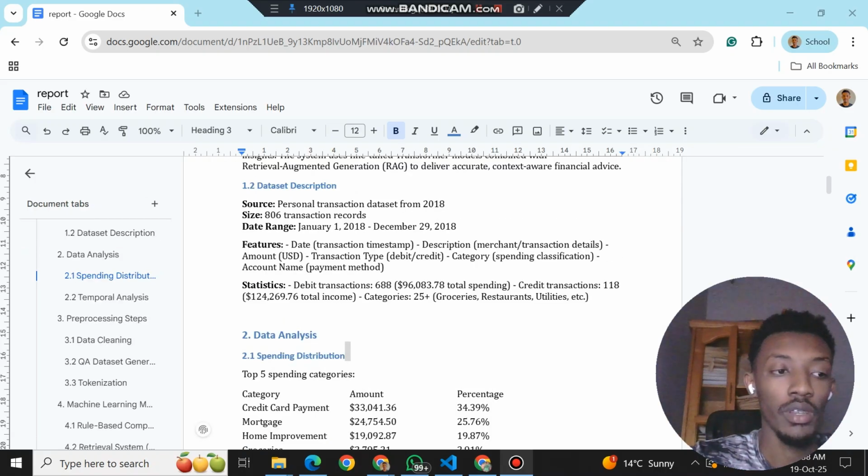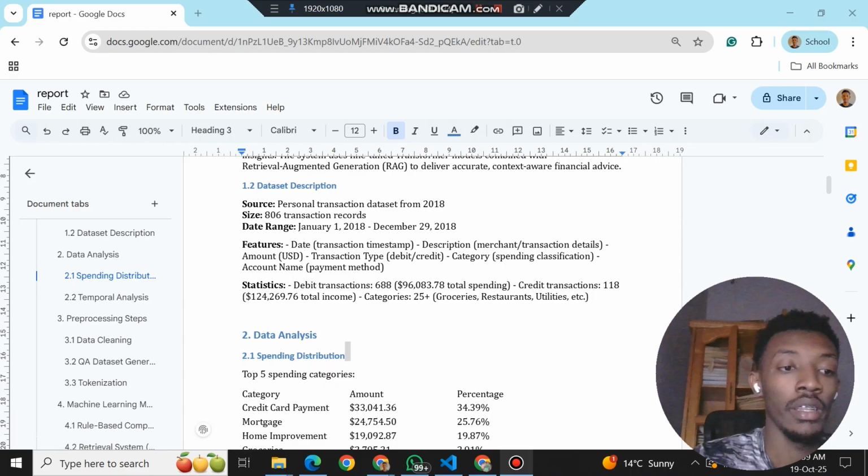I built it using three main things. First, I fine-tuned Google's Flan-T5 model, a language model that can understand and generate human-like text, and I trained it specifically on financial questions so it knows how to talk about money. Secondly, I used retrieval augmented generation, which means the chatbot can search through your actual transactions and pull relevant information before answering.